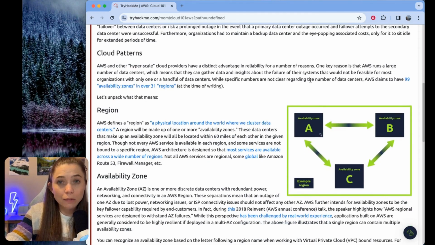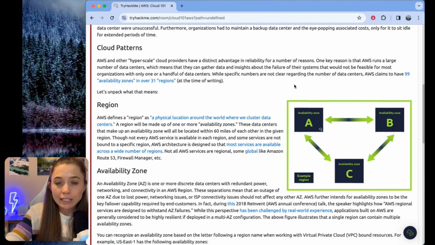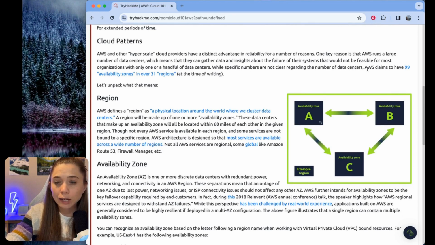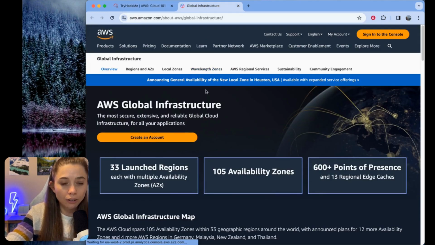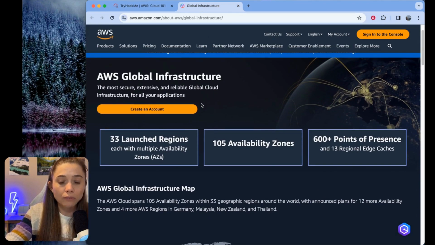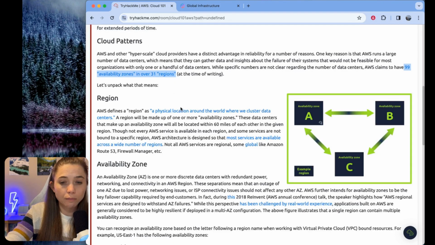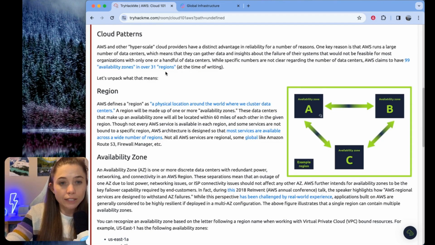Now we're going to get into some of the very fundamental concepts about AWS, which is the AWS global footprint. Says here, at the time of writing, AWS claims to have 99 availability zones in over 31 regions. I wonder, so we can check on the AWS website what the current number is. I wonder if that's what this is a link to. Perfect. AWS global infrastructure. So now there are 33 launched regions and 105 availability zones. So let's compare that. Might give us some insight into how long ago this was written. So 2 new regions and 6 new availability zones since this content was written.